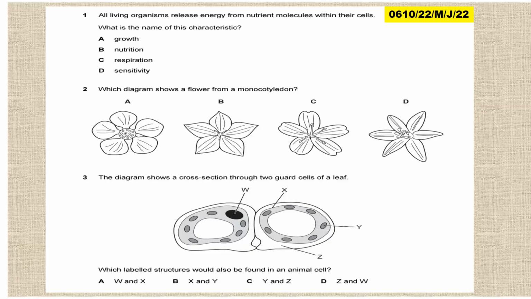Let us look at this question. That is paper 2, variant 2, May/June 2022, which means the question was repeated. All living organisms release energy from food nutrient molecules within their cells. What is the name of this characteristic? It is respiration. This one we said is D, multiples of 3, that is monocot. Then this one we said is A, X and W.